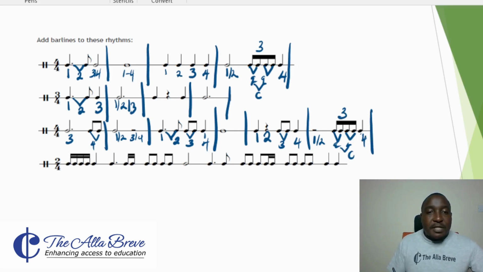Next, we proceed to this one. We need 2 crochet beats per bar. As you have seen, these ones give us 1 crochet beat, and this one gives us the second crochet beat. We draw a bar line.